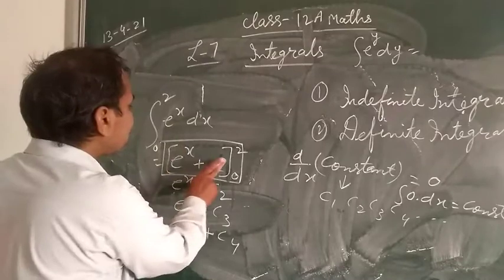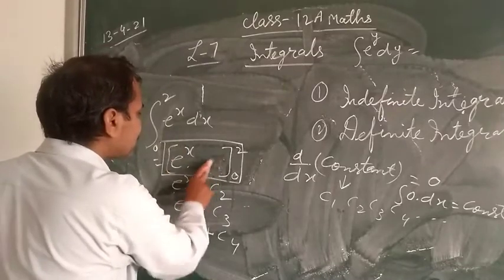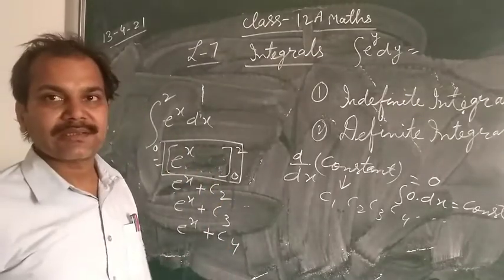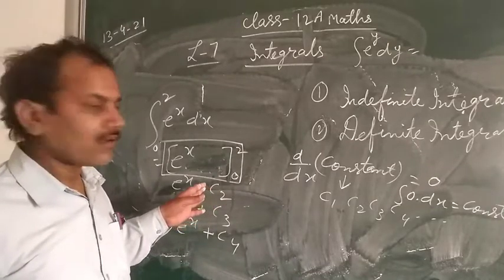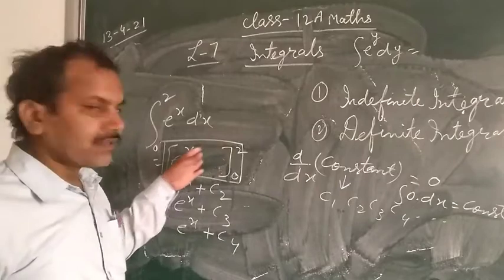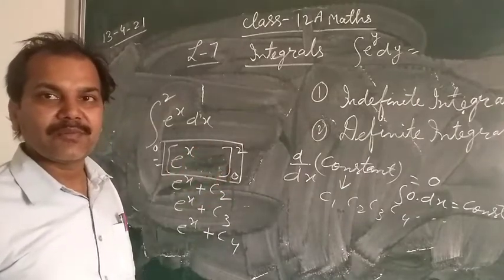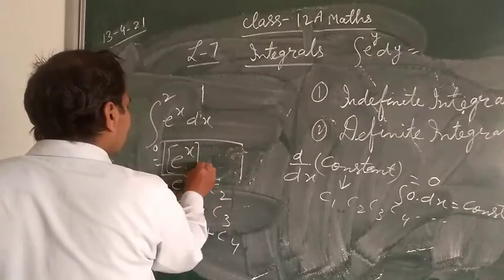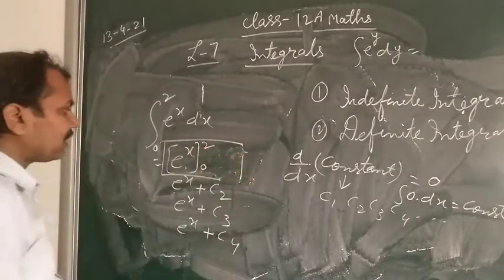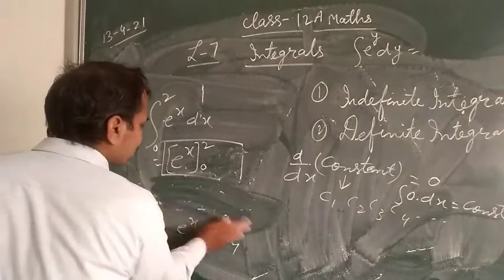So in definite integrals, we will not write that constant, okay, because there is no benefit of that. After putting the values of the limits, it will be removed. Clear? So this is definite integrals, and in that there is only one solution.